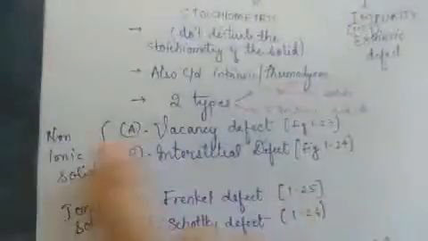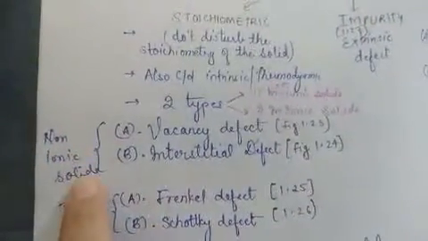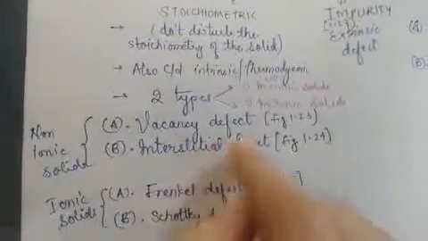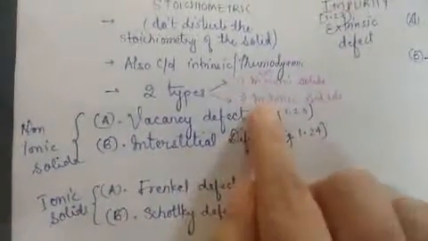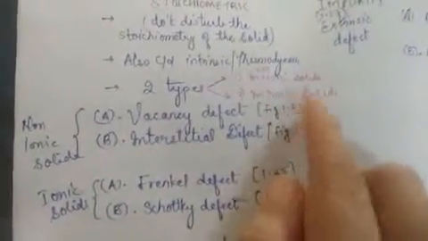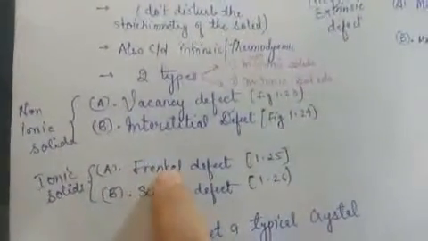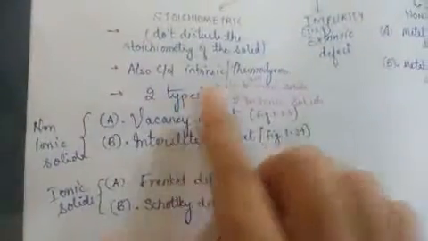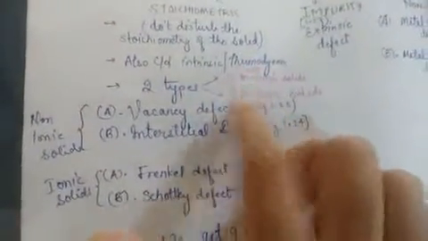Non-ionic solids are further of two types: vacancy defect and interstitial defect. In ionic solids, stoichiometric defect is further of two types: Frenkel defect and Schottky defect. It means stoichiometric defect is of two types, and these two types are further of these two types. So this is the detailing of stoichiometric defect.